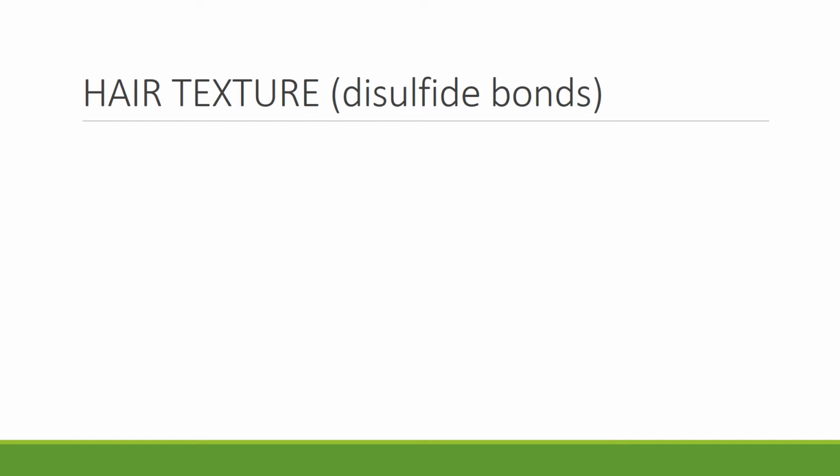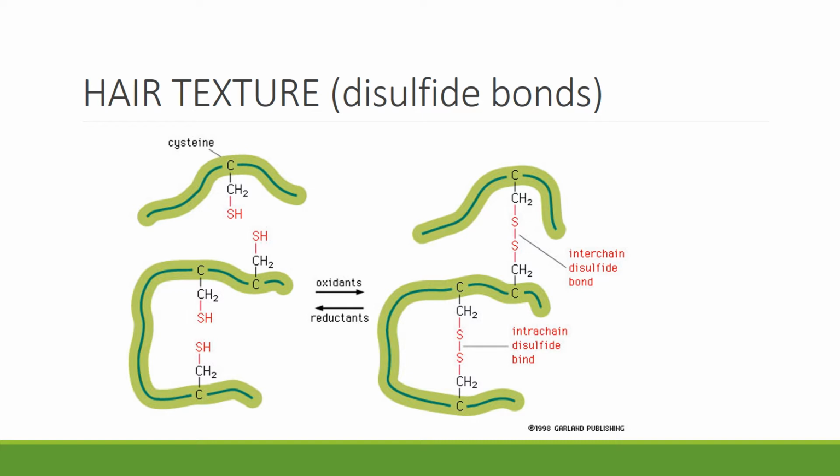There are 4 types of bonding that occur between the keratin chains: hydrogen bonds, disulfide bonds, ionic bonds, and van der Waals interactions. The amino acid cysteine, which is found in keratin, is responsible for creating strong disulfide bonds, which help to stabilize the structure of the protein hair. All hair types have cysteine, but they are found more in curly and kinky hair types. This is what gives curly and kinky hair their distinct shape and texture. These bonds are the strongest because they are covalent bonds.